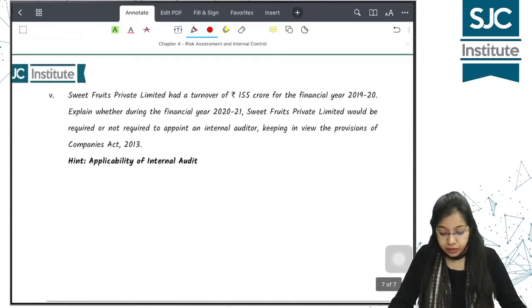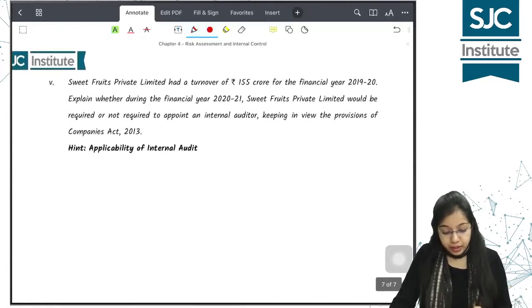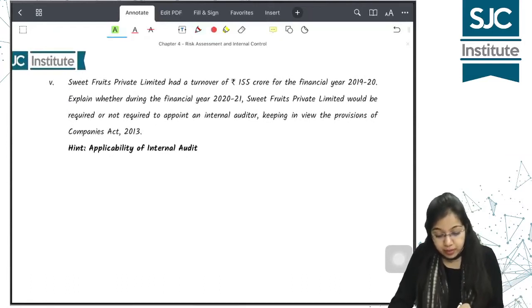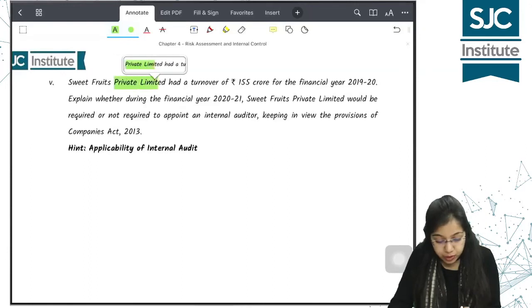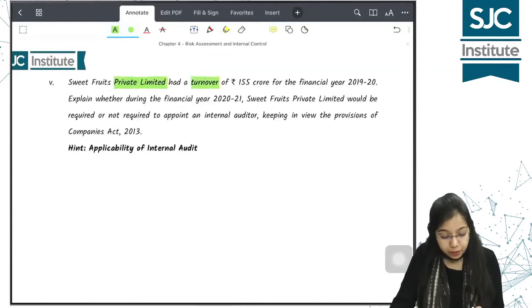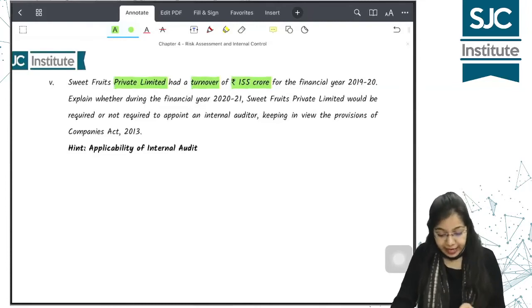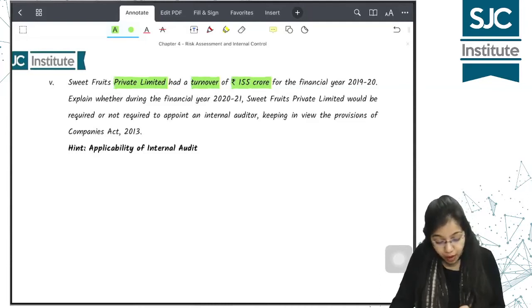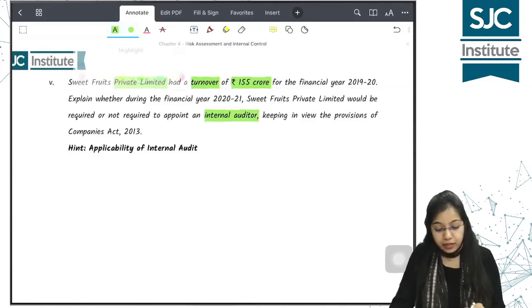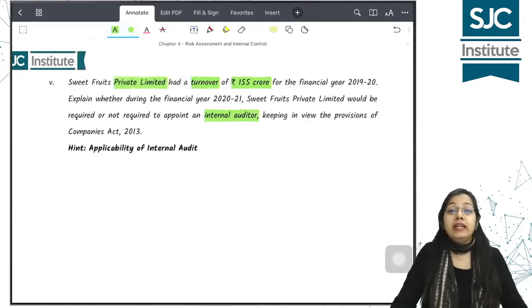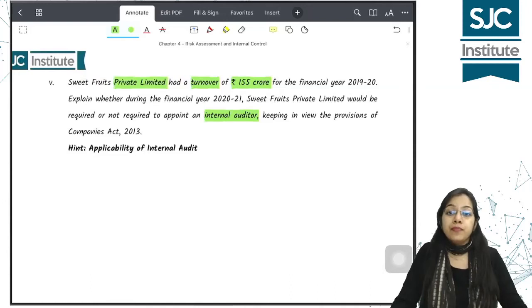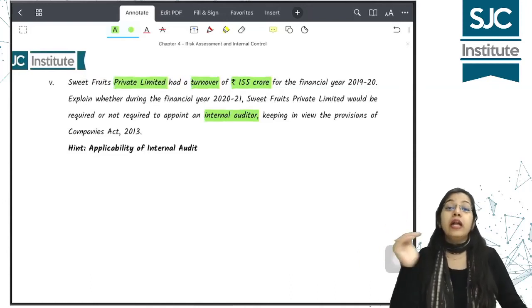Next question देखो, Sweet Fruits Private Limited had a turnover of, so this is a private company, you see, Sweet Fruits Private Limited had a turnover of rupees 155 crore for the financial year 1920. Explain whether during the financial year 2021 Sweet Fruits Private Limited would be required or not required to appoint an internal auditor. तो private company में क्या criteria है for appointment of internal auditor? Two criteria are there, 200 and 100.